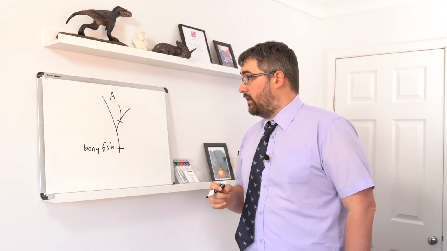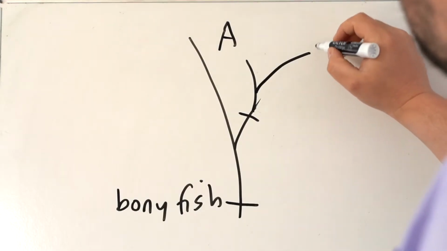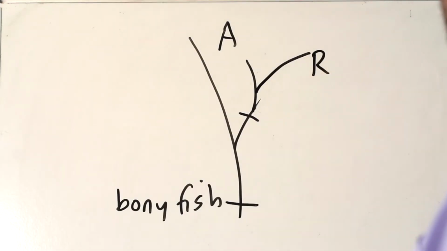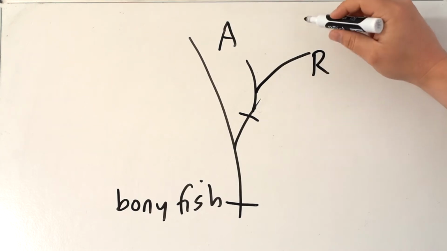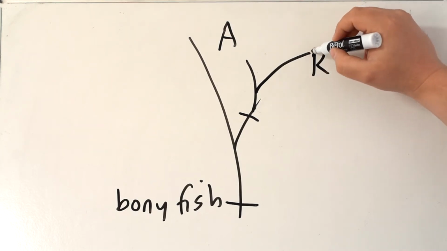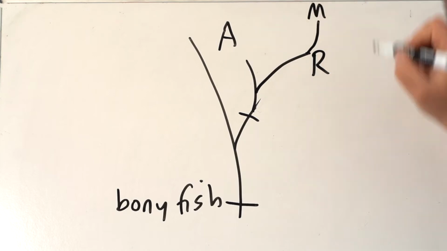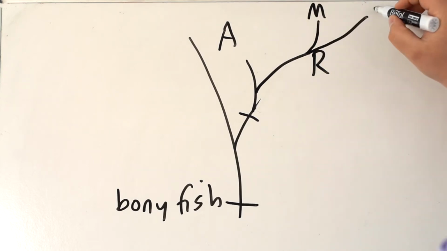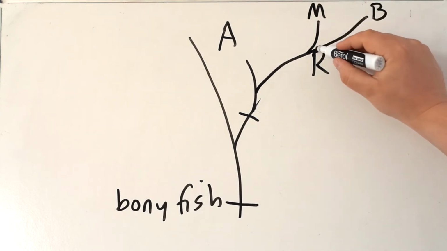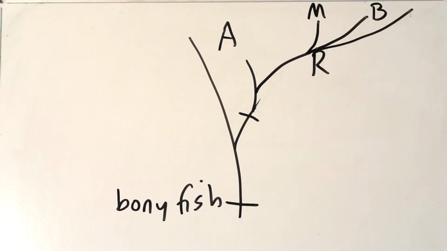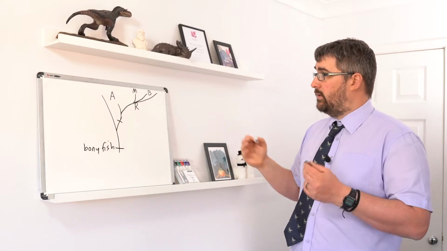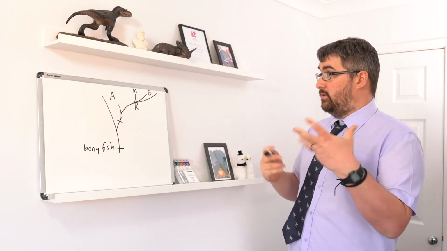So they're the amphibians. They themselves gave rise to the reptiles, which I'll put as an R here. And the reptiles diverged off into a wide variety of different groups. Some gave rise to the mammals, others gave rise to the birds, and of course we also have our modern reptiles as well. So you can see we've got a sort of phylogenetic tree that is developing from this.